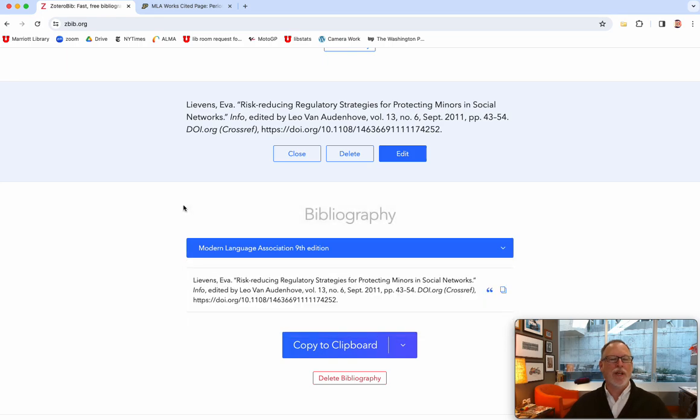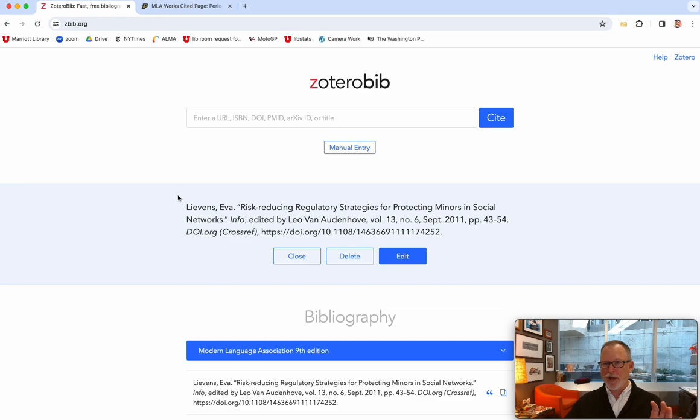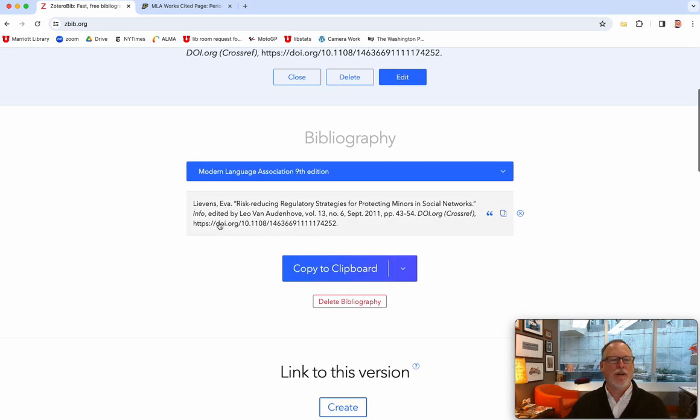I want to show you another cool thing that you can do in this, but only in your own browser. If you do this at a library browser and then leave, it's like part of the cookies here. But you can edit this information, so if any of this is incorrect, you can fix it. Then when you go down to the bibliography, the MLA style is listed right here.